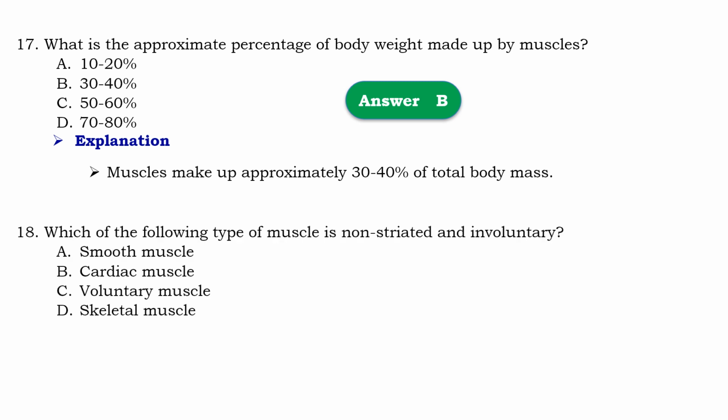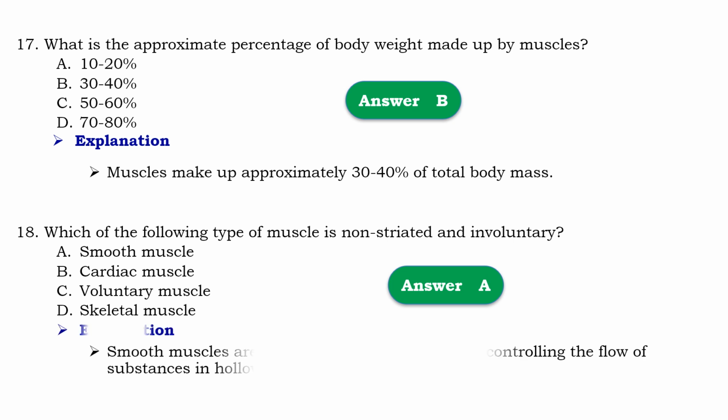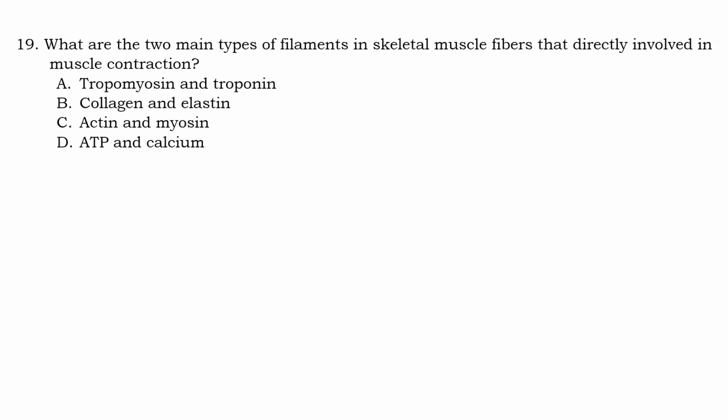Question number 80. Which of the following types of muscle is non-striated and involuntary? So that should be A, smooth muscles. Means that smooth muscles are non-striated and involuntary, controlling the flow of substances in the hollow organs.